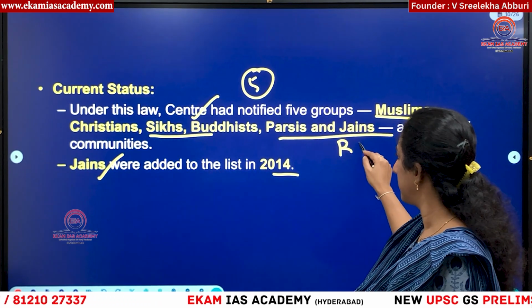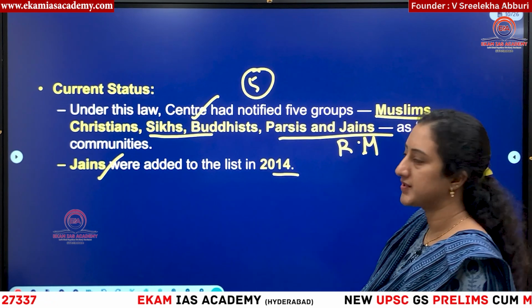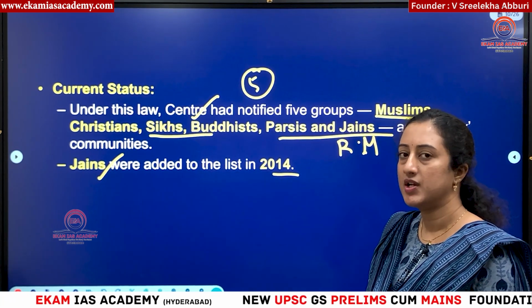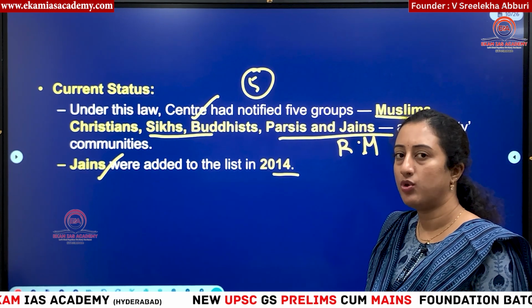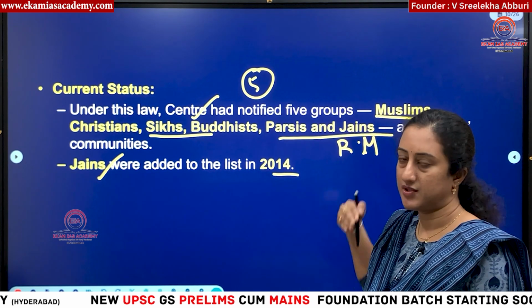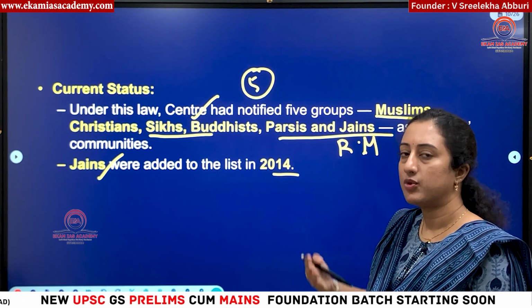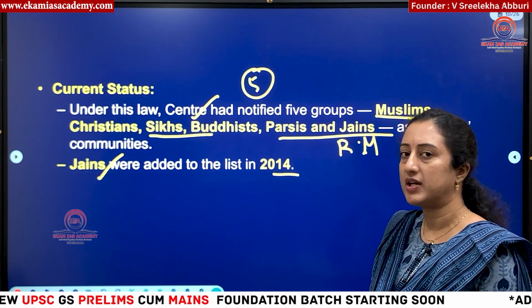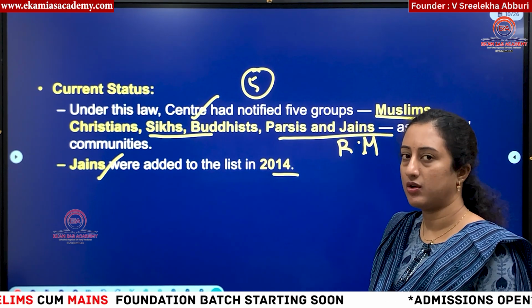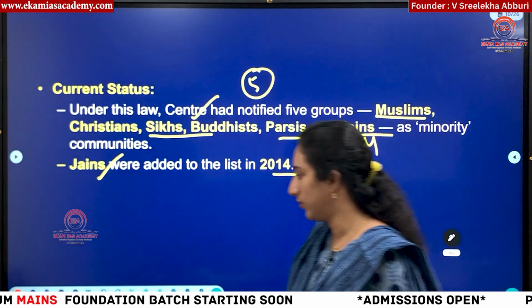These are all considered as religious minorities. There are two types of minorities we have, religious and linguistic. Religious means that, other than the people who are following the official or majority religion, other people are considered as religious minority. And linguistic minority means the people who speak languages which are not officially recognized in that particular state. Those are considered as linguistic minorities.